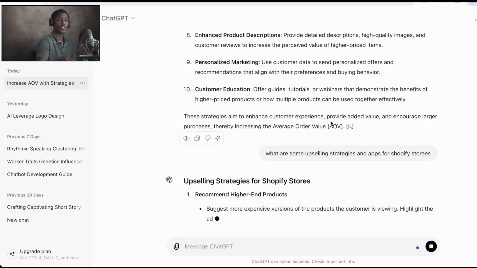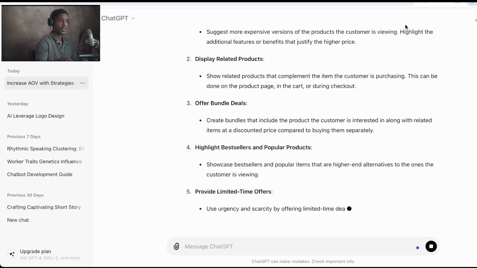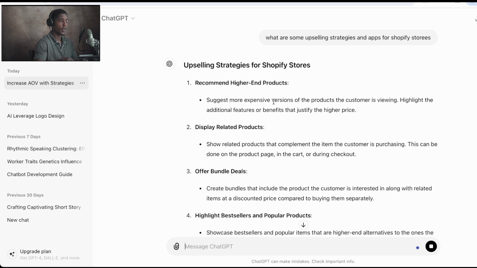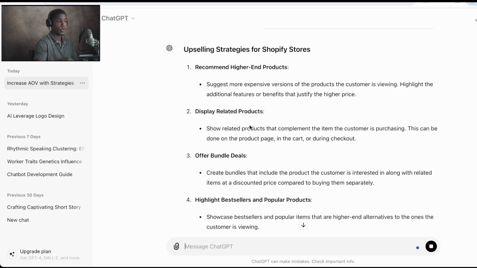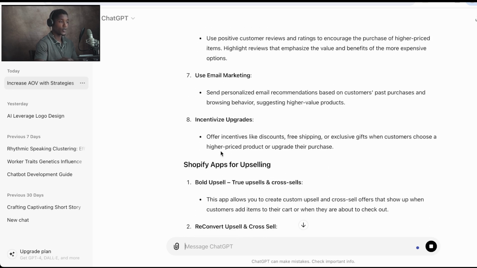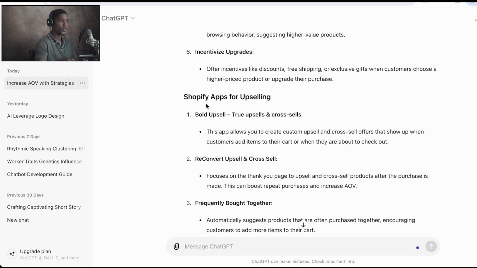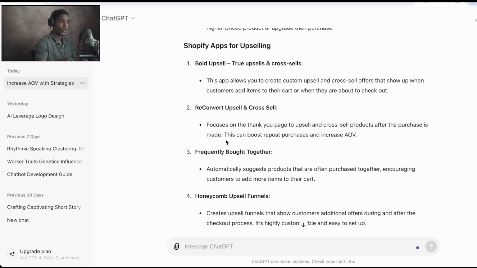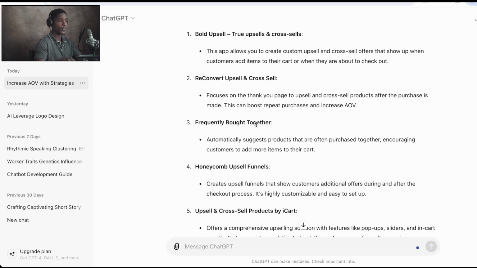So just a little bit further, we're going to move into the next one, the store, right? So now we're going to ask for some apps to help us improve upselling, right? To increase that order value. Recommend higher end products, display related products, offer bundle deals, right? Interesting. Leverage customer reviews. See, so here is some valuable information. Shopify apps for upselling: Bold Upsell, ReConvert. So again, you see frequently bought together. So now it's provided us with ways and a solution to this problem, right? Using ChatGPT that quick to where we can exercise and potentially grow our sales, right? So that's one way that you could use it for analyzing data for Shopify stores.